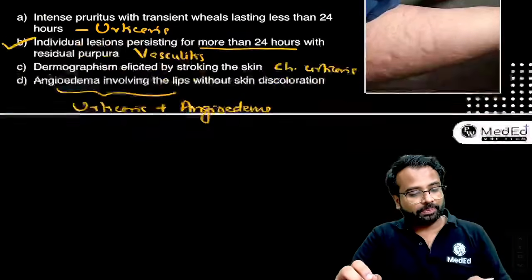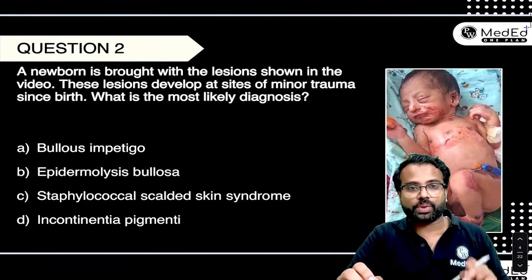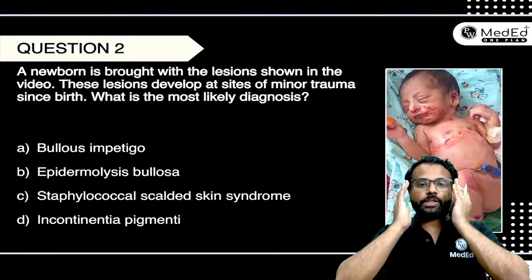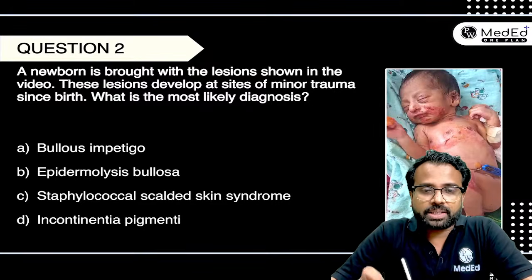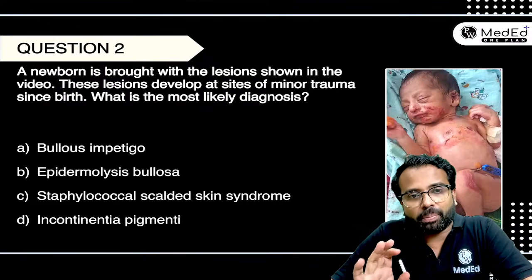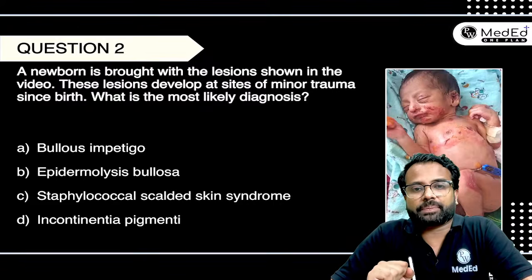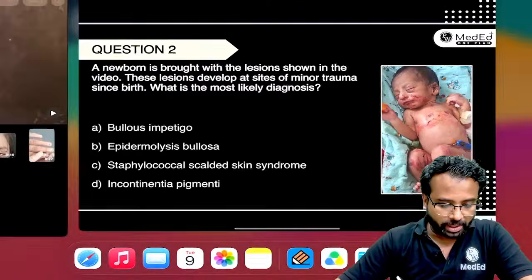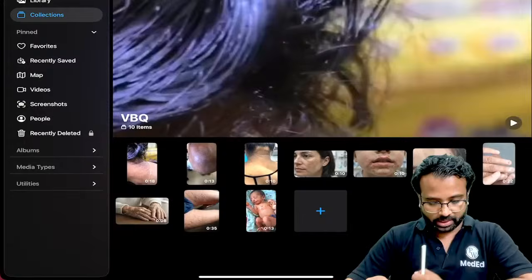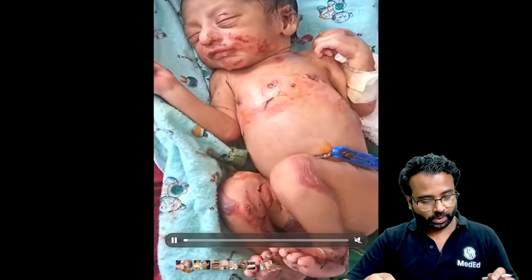With your permission, now I'm going to the next question. A newborn is brought with the lesions as shown in the video. These lesions develop at sites of minor trauma since birth. What is the most likely diagnosis? If you want to see the image, the video is this one.